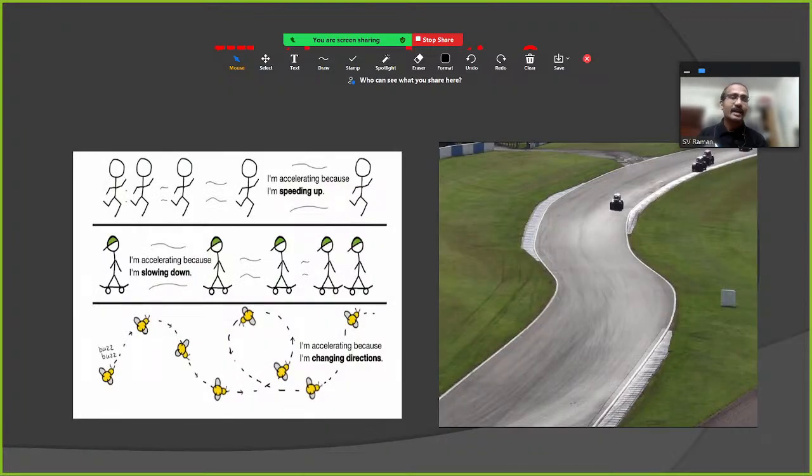Alright. Next one is acceleration. What is acceleration? Whenever we ride a scooty, the first thing we do is accelerate the vehicle. Acceleration in the sense of speeding up a little more. I am accelerating because I am speeding up. I am also accelerating when I am slowing down. That's also acceleration. A honeybee keeps on changing direction, and that's the reason we observe a buzz sound.